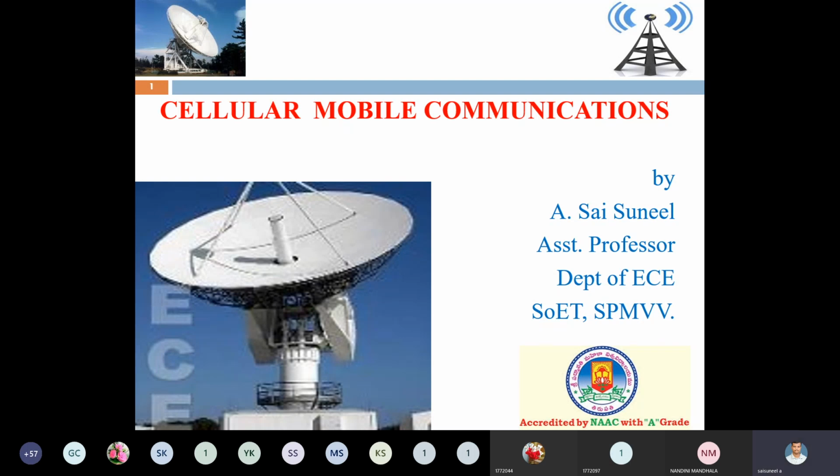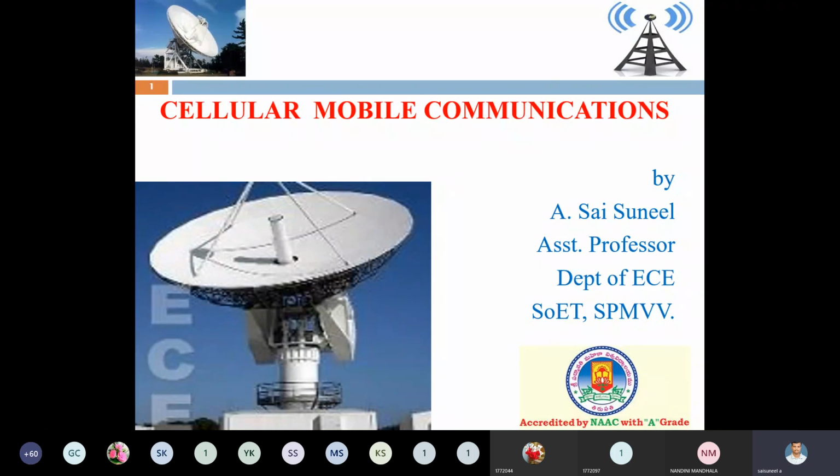GSM channels and modes. Before going into the channels and modes, what is meant by channel? A channel is nothing but a set of frequencies taken from the frequency spectrum. First, you take the total frequency spectrum which is available, and it is divided into channels.